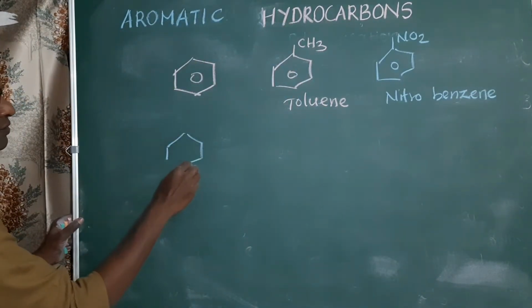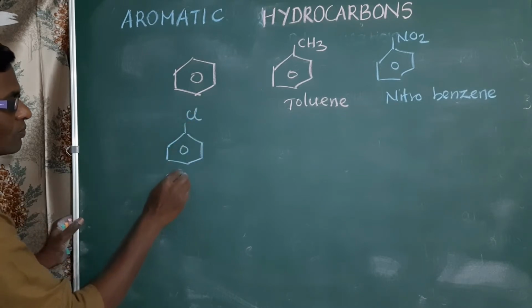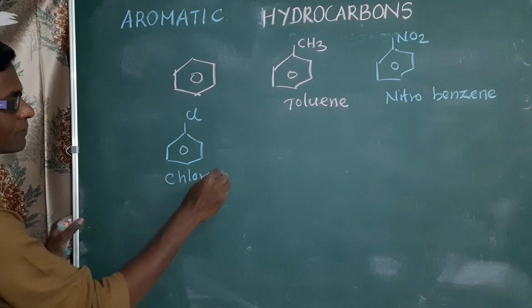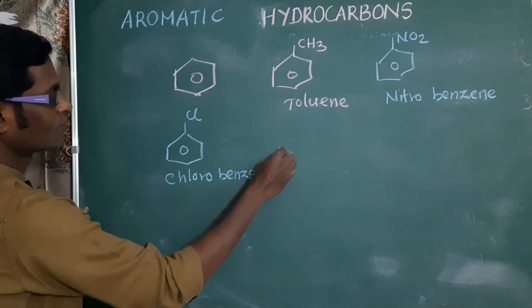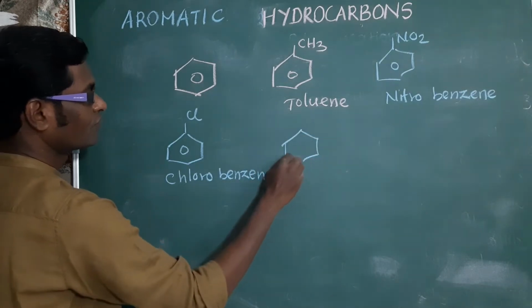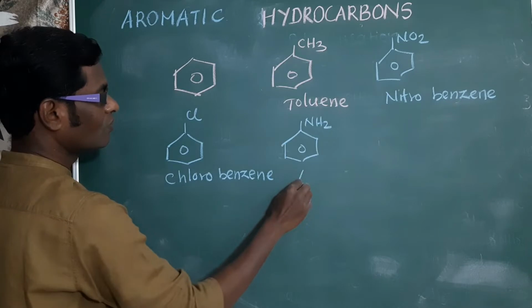Benzene with chlorine, name of the compound chlorobenzene. Benzene with NH2, name of the compound aniline.